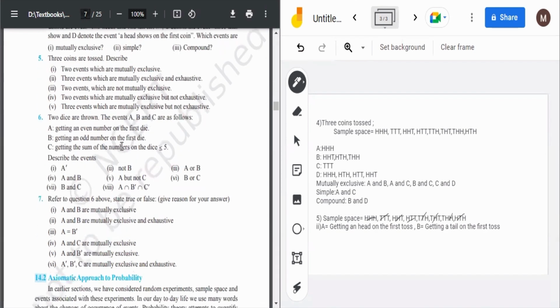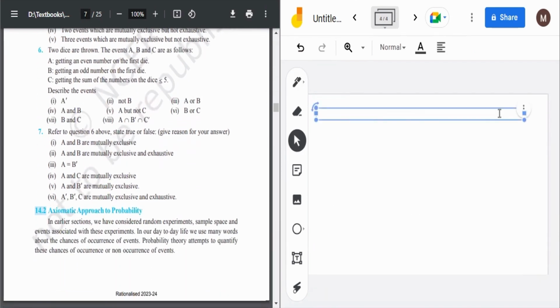Then let's move to question number 6. So in question number 6 it is saying two dice are thrown. The events A, B, and C are as follows. Describe the events A dash, not B, A or B, A and B, A but not C, B or C, and all these. So A dash. What would be A dash?